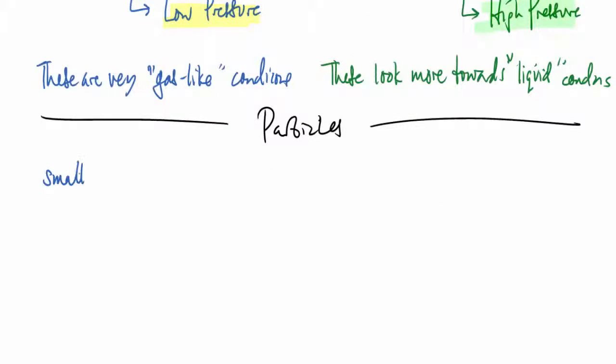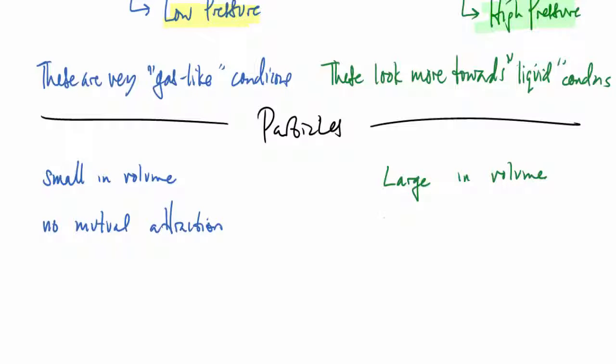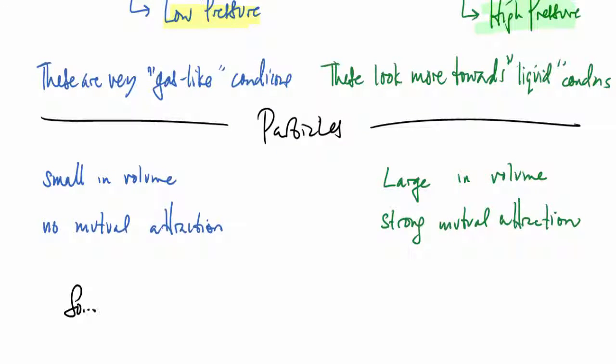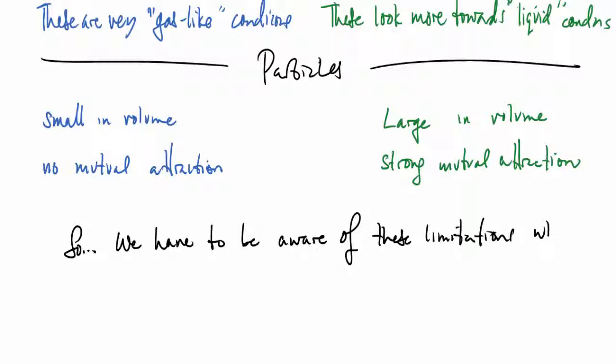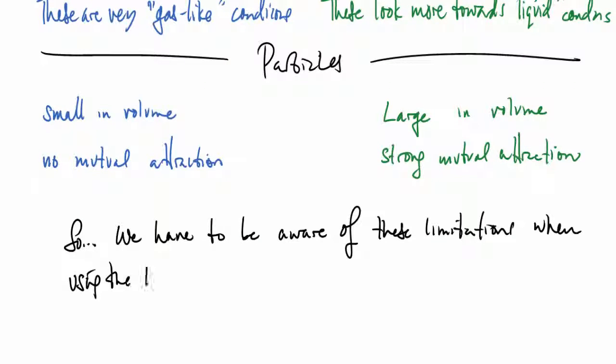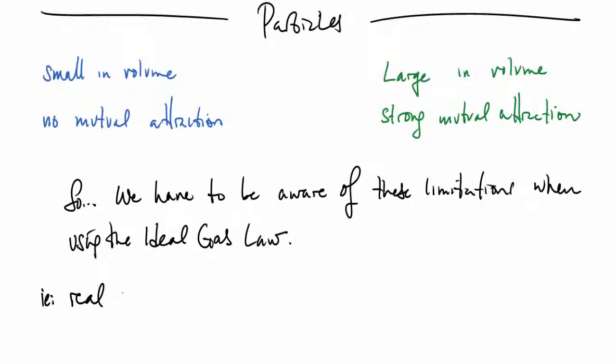Let's talk about particles. Ideal gas particles should be, as we said, small in volume and have no mutual attraction for one another. The real gas particles should be large in volume and have strong mutual attractions. So we have to be aware of these limitations when we're using the ideal gas law. Real scenarios might require us to adjust the ideal gas law to handle the particle volumes and so forth, as we've just discussed. So let's have a look at real scenarios and the adjustments that they may need.